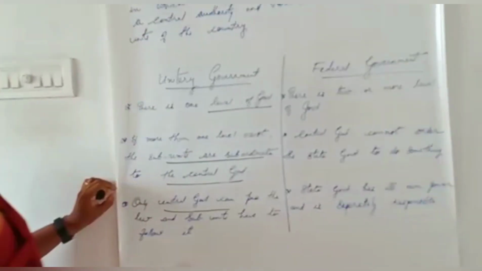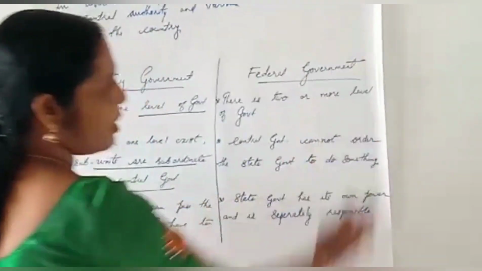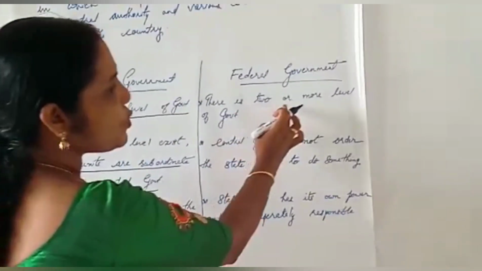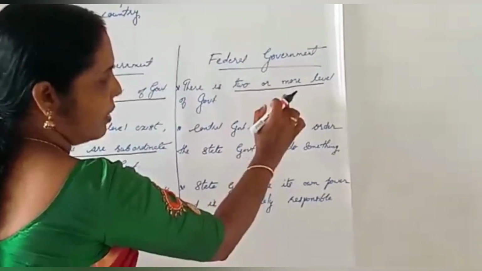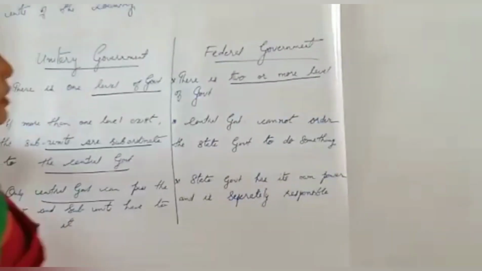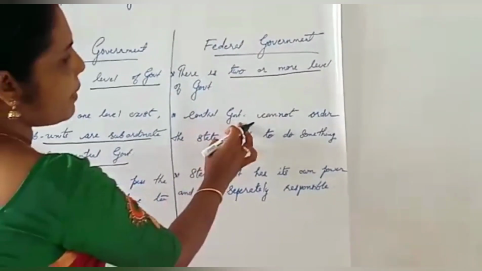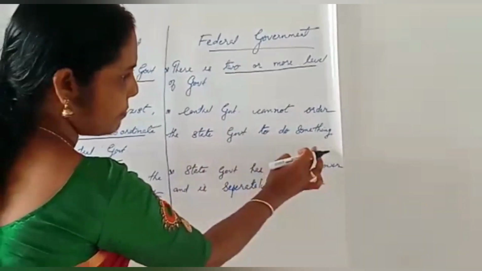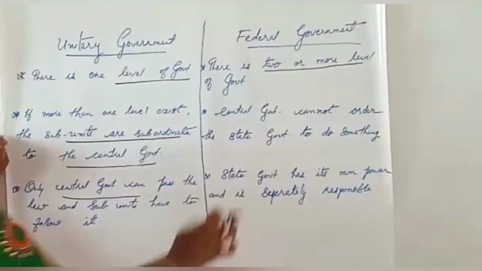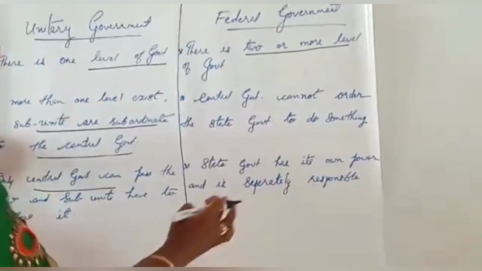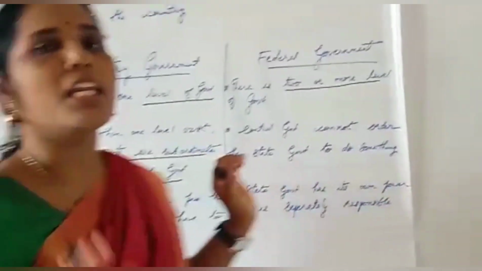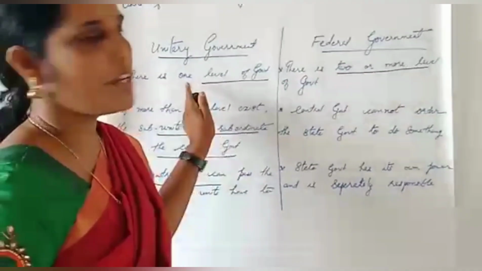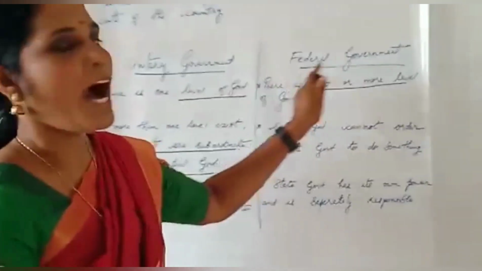Is it clear? Next is federal form of government. First point is, there are two or more levels of government. Best example, our country, India. At the second point, central government cannot order the state government to do something. Third point is, state government has its own power and is separately responsible. That means, all state governments are independent. Children, is it clear?